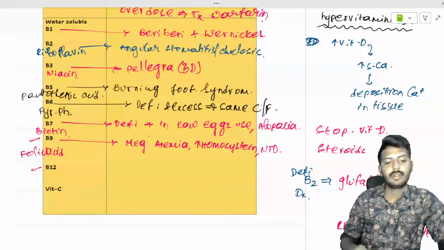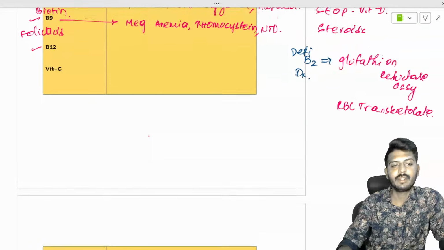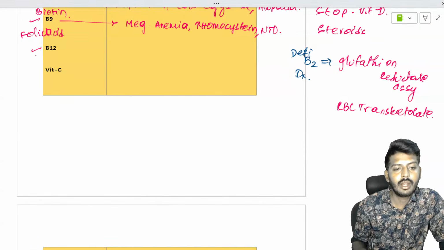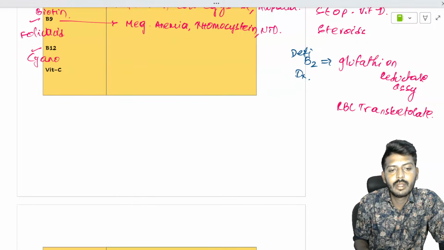Which are those two vitamins? Let's talk about B12 and vitamin C. B12 is also called cyanocobalamin.